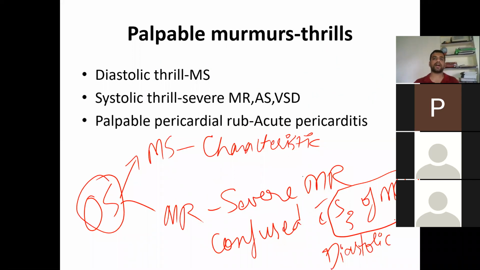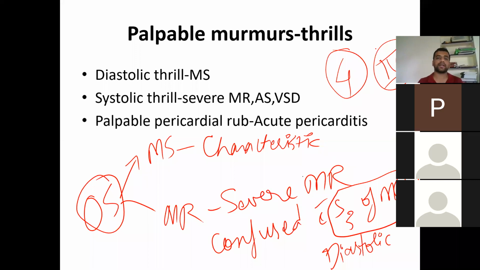Next is again murmurs and thrills. You can auscultate; for example, if there is a grade 4, then you are going to call it a thrill. Murmurs are graded 1, 2, 3, 4, 5, 6, and when we come to auscultation we'll discuss them. In grade 4 you add whether a thrill is present or absent. From there you start. You palpate the different areas for different types of thrills.